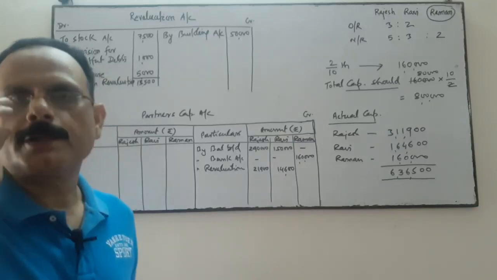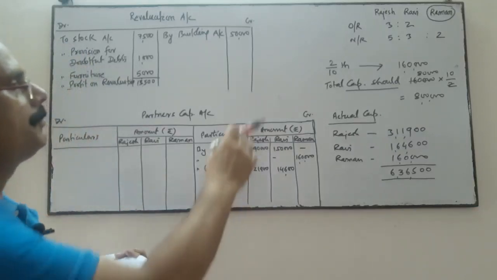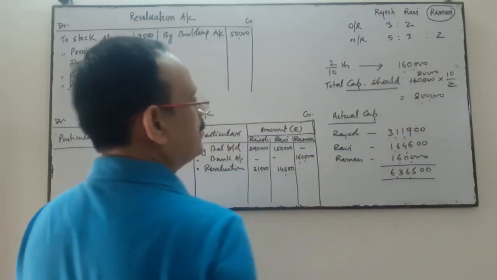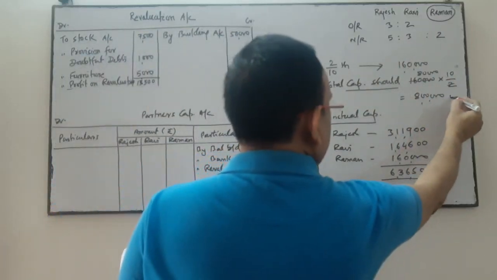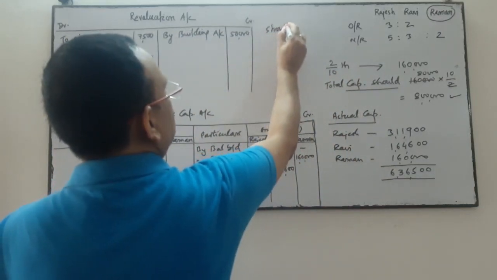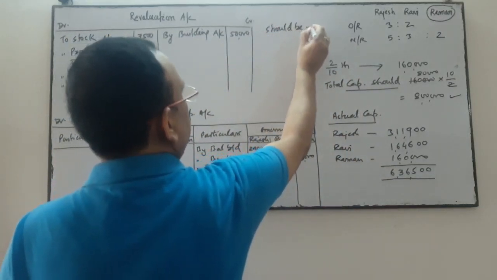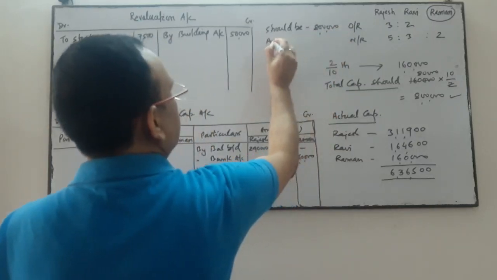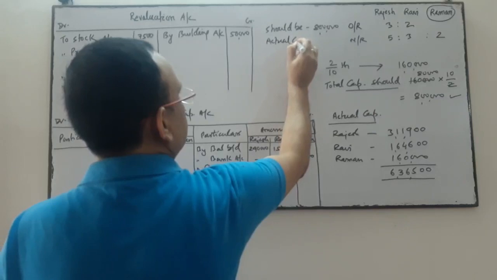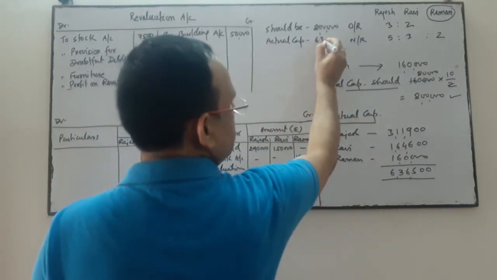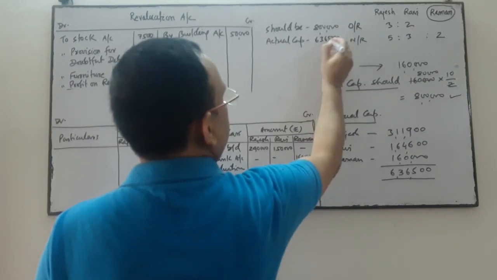The total capital of the firm should be, for that I have capitalized this one, 1,60,000 into 10 by 2. It is 8 lakhs. So total capital should be 8 lakhs. However, the actual capital is how much? 6,36,500.